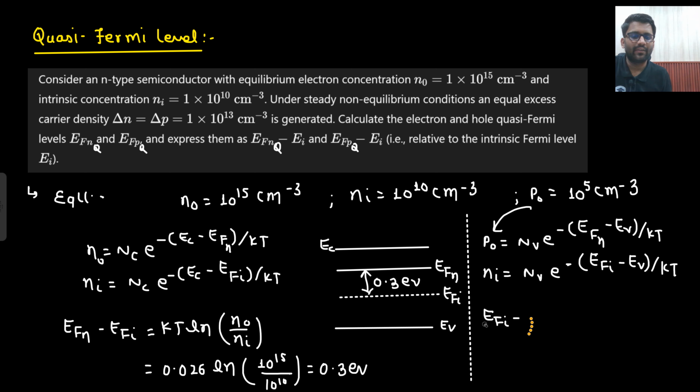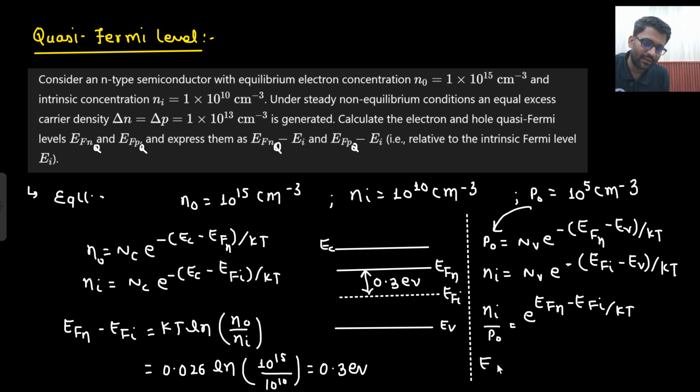So let's do Ni divided by P naught. What am I doing? Ni divided by P naught I am doing. So what will happen? Nv will get cancelled out. This will be upward. This will be plus Ev and this will also be plus Ev, so that will be cancelled out. This will be minus EFI and this will be plus EFN because that would be coming upward. So you can do the calculation, you will get to know what we are getting.